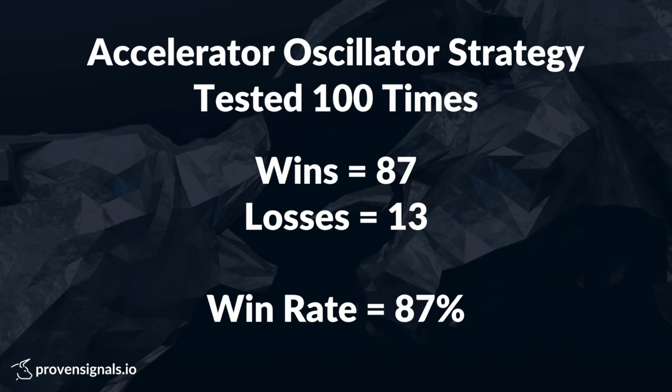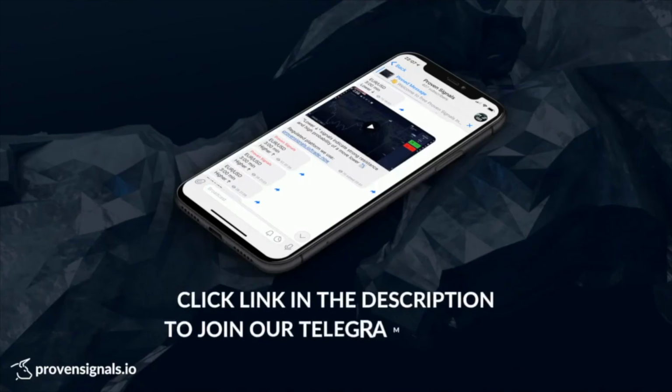We tested this trading strategy 100 times and the results were great. With 87 wins and only 13 losses, that gives you a win rate of 87%. Not bad for such a simple strategy. And with the advantage of 5-second expiration and the ability to trade any OTC market, you will find a lot of setups every day.